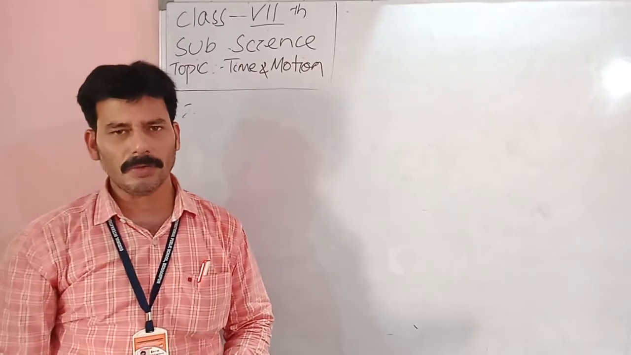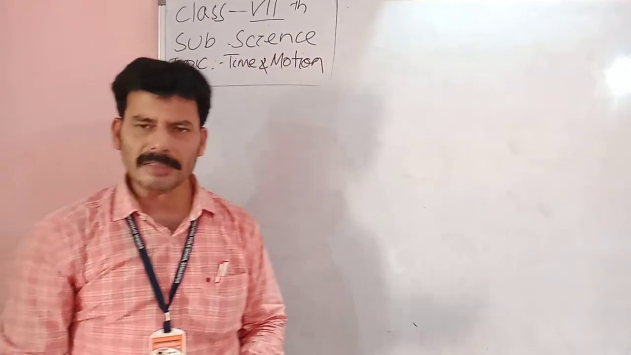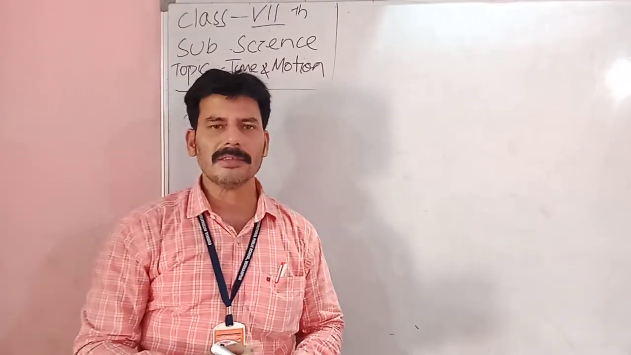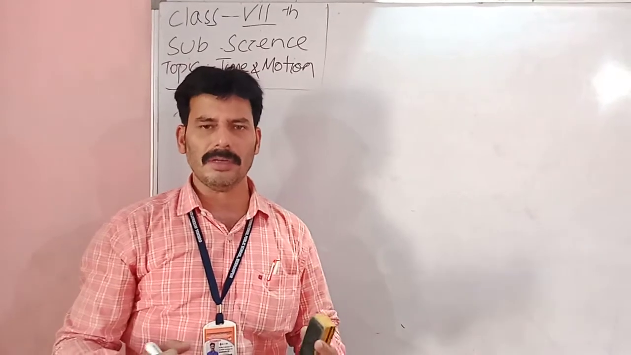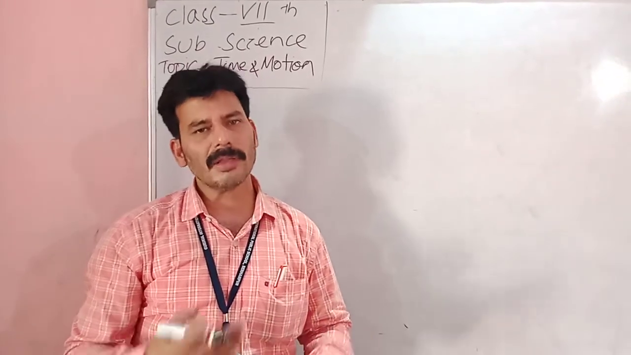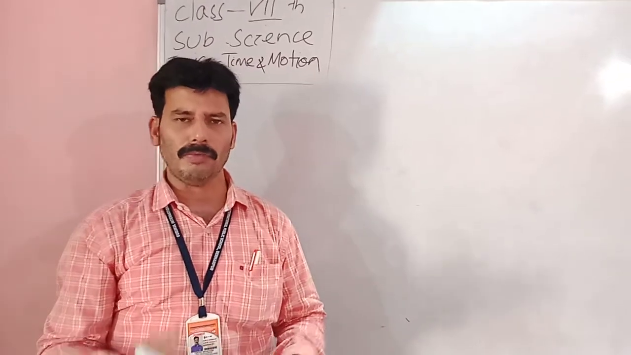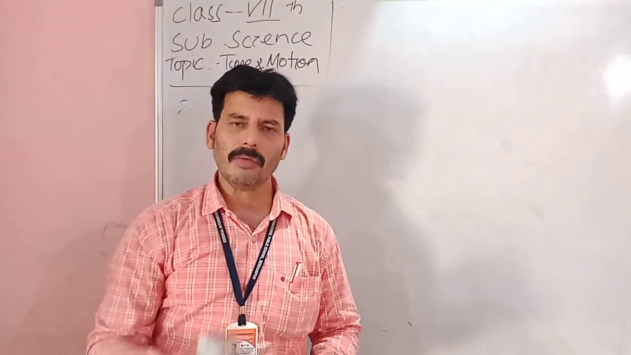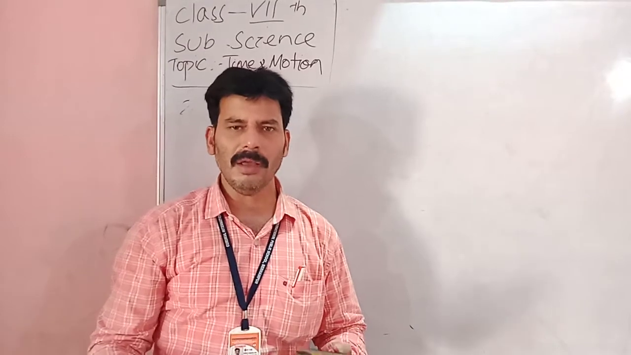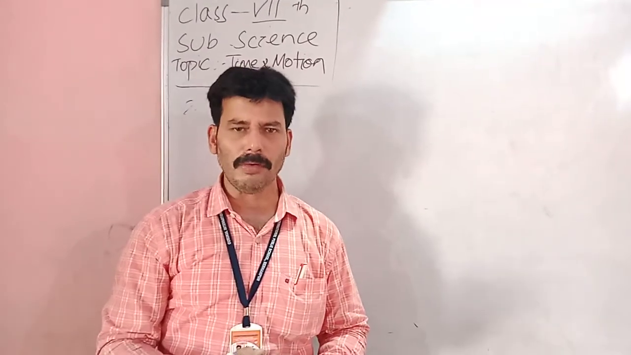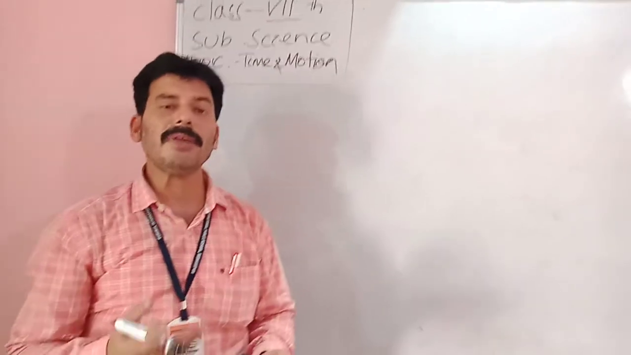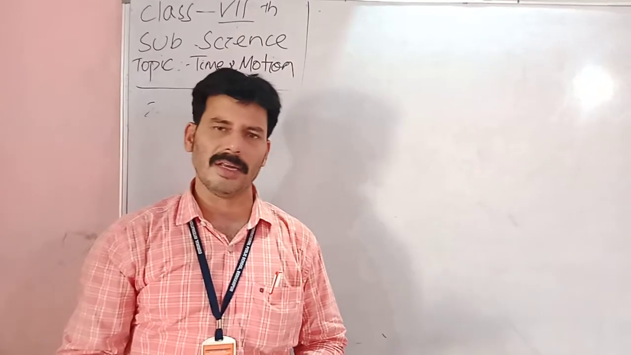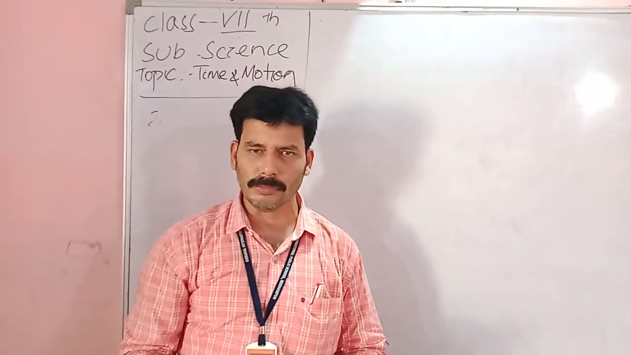So uniform speed means, if a particular object is covering a given distance in the same manner, in equal intervals of time, then we will call that uniform speed. Similarly, uniform motion: if an object is covering equal distance in equal intervals of time, then we will call that object to be in uniform motion. The opposite is, if an object is not covering equal distance in equal intervals of time, we will call it non-uniform speed or non-uniform motion.